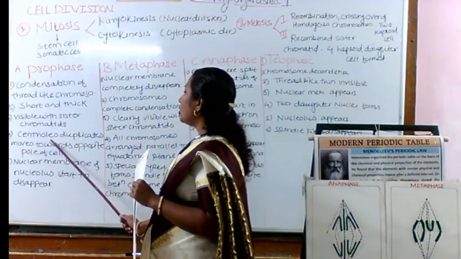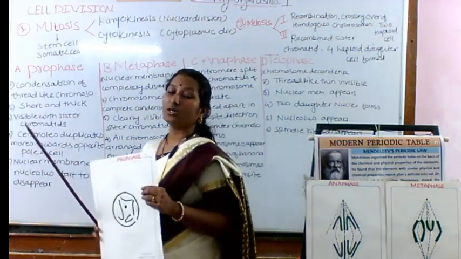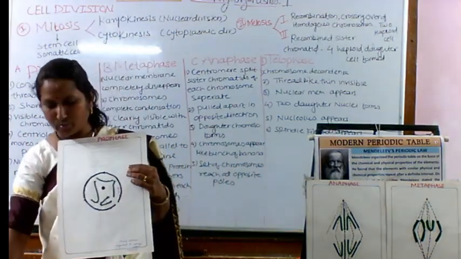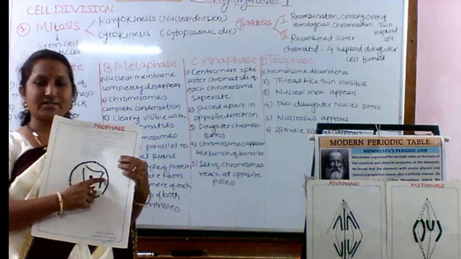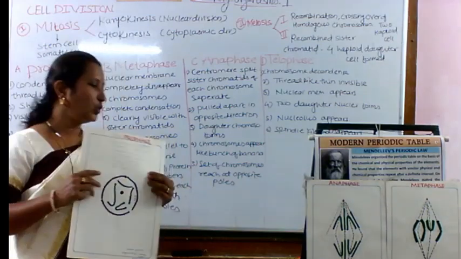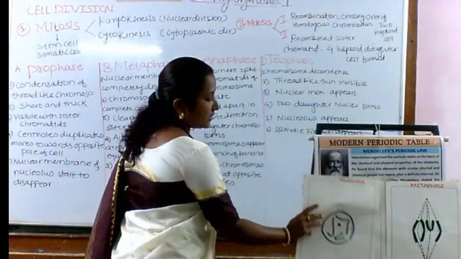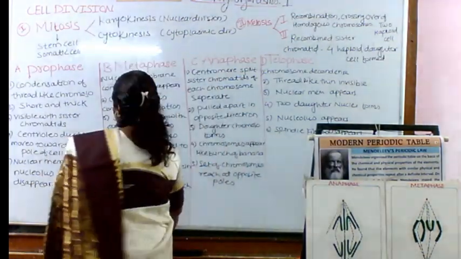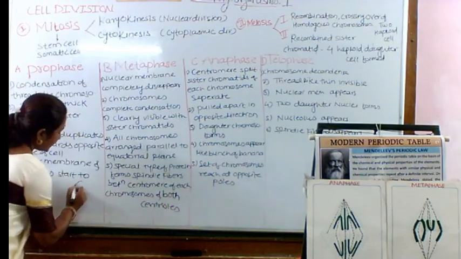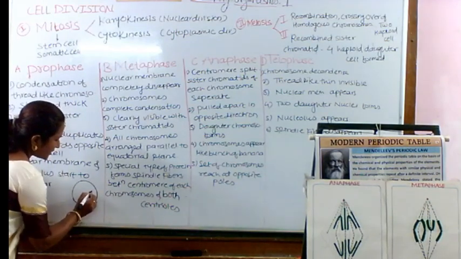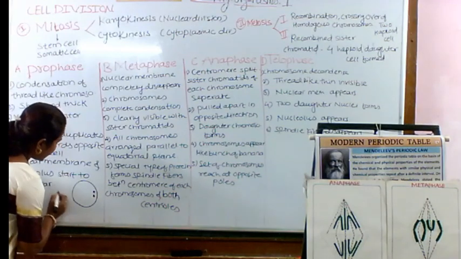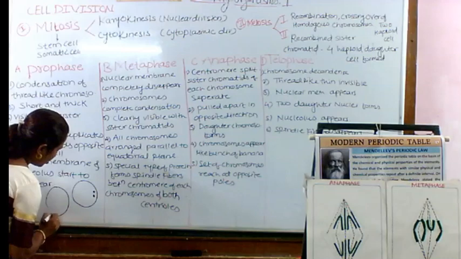Next, centrioles duplicate and move towards the opposite side of the cell. We have the centriole present at one side, and it becomes two in number. That is the duplication of the centriole. In the next stage, they move towards the opposite sides of the cell.